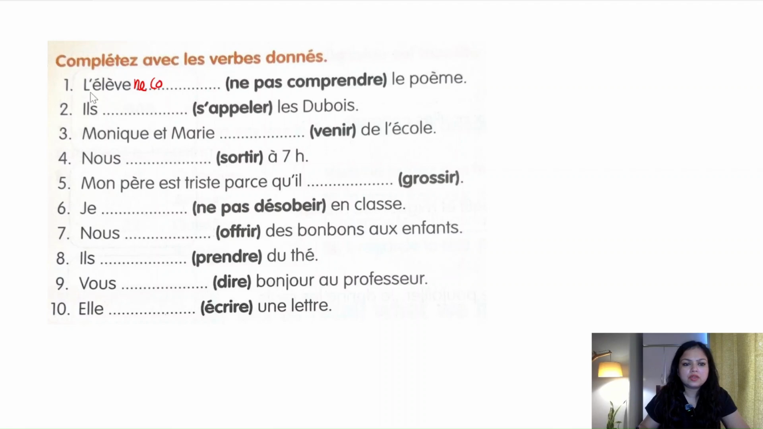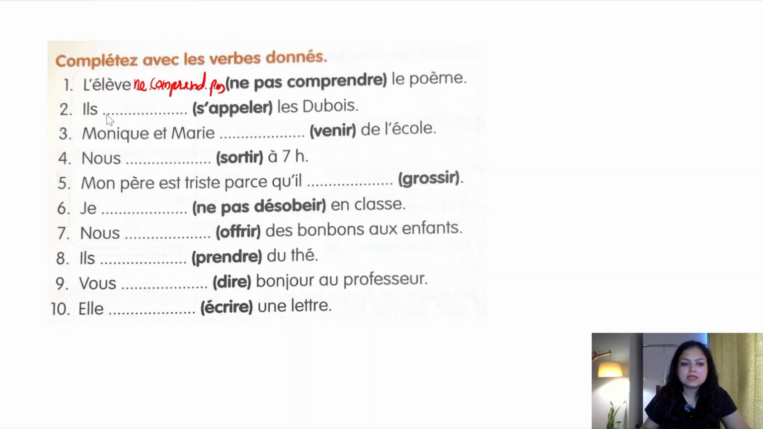Comprend, we have to conjugate with third person singular. Just comprend and then pas. So l'élève ne comprend pas le poème. The student doesn't understand the poem.